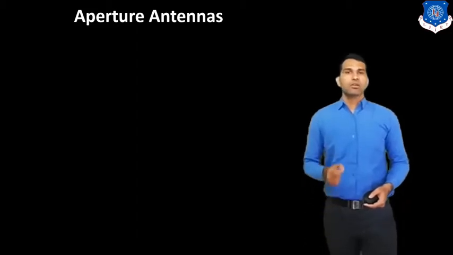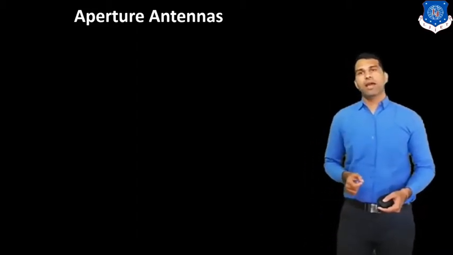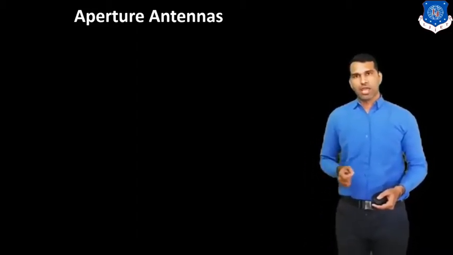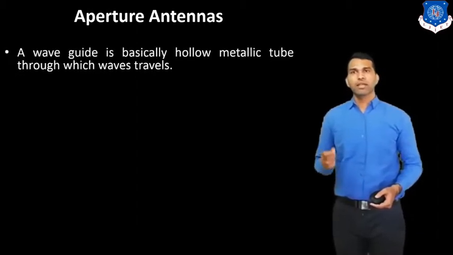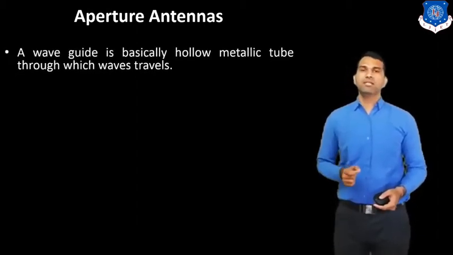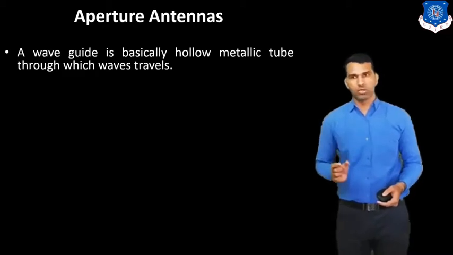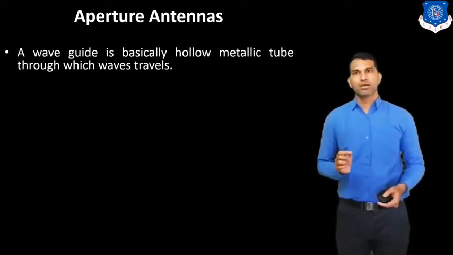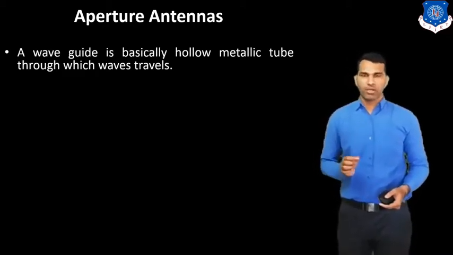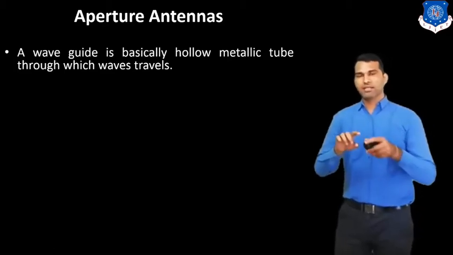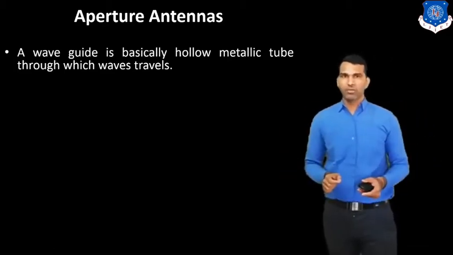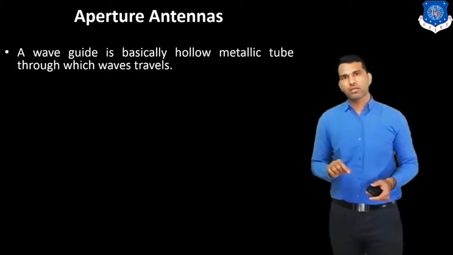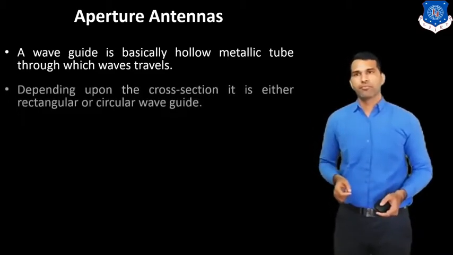Now the second type is based on the aperture. The aperture antenna. A waveguide is basically a hollow metallic tube through which waves travel.